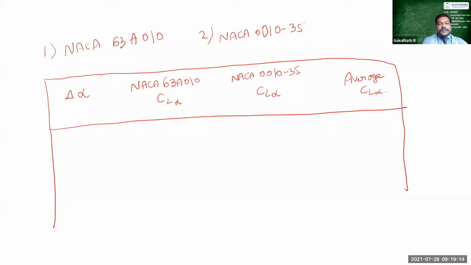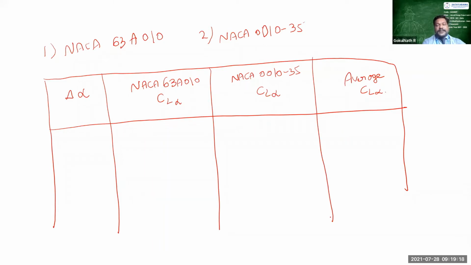According to my design, I had selected these things, right? And I'm going to calculate the value of del alpha with respect to different speeds, right? With respect to the speed constraint, I will be calculating the speed table now. So we have to calculate del alpha now.